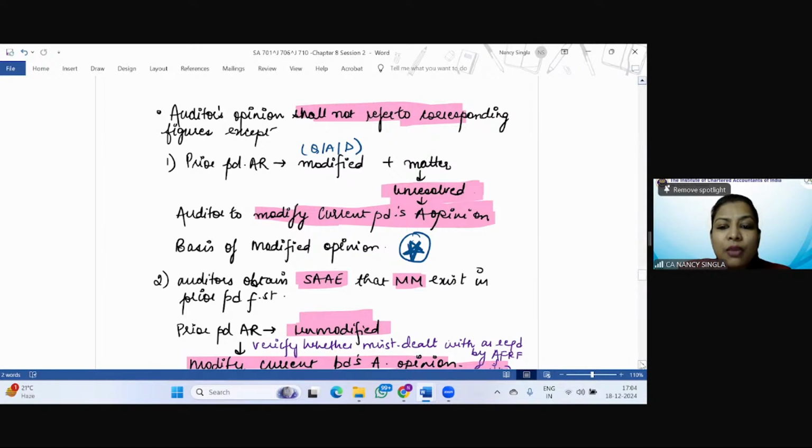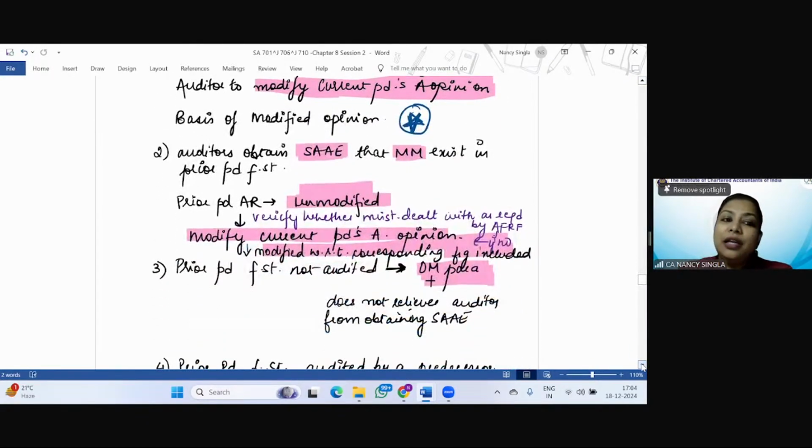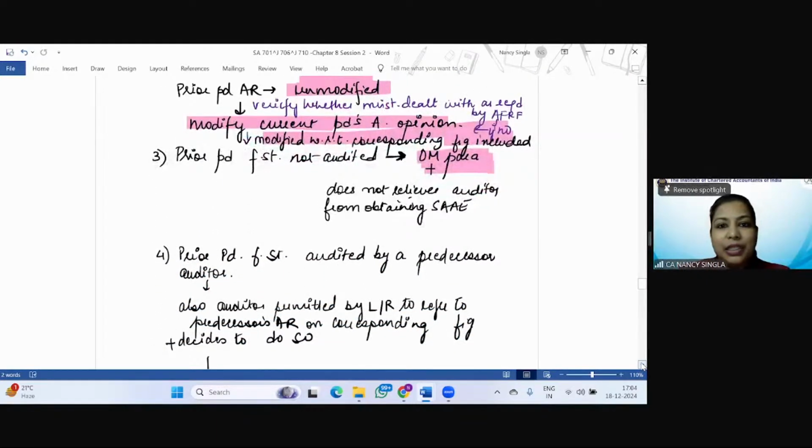Secondly, where the prior period financial statements were audited, but the audit report was unmodified. However, during the course of audit, the auditor has obtained sufficient appropriate audit evidence that a material misstatement exists in the prior period financial statement. So, first of all, he'll verify whether the same has been dealt with in the financial statement as per the applicable FRF. If no, then he's going to modify the current period audit opinion, and he's going to mention that it is modified with respect to the corresponding figures, right?